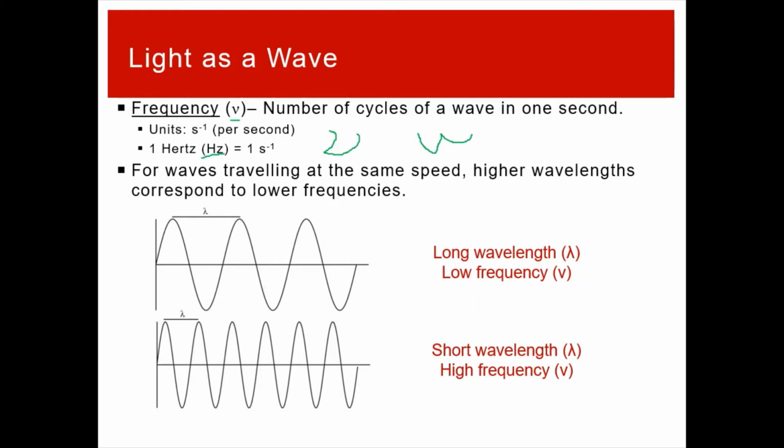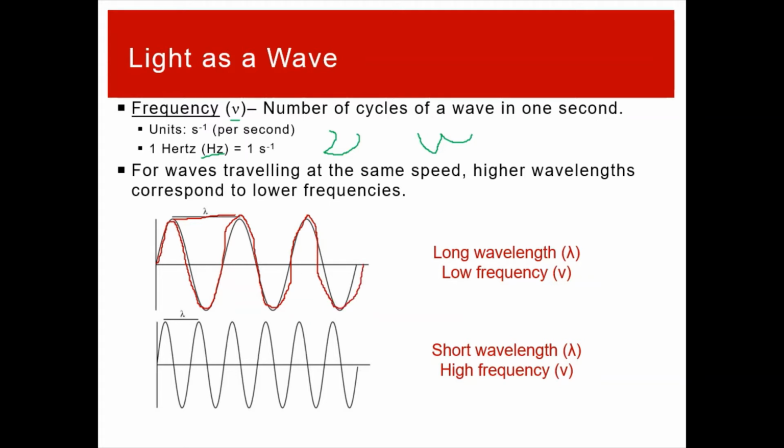So if you have two waves that are traveling at the same speed, wavelength and frequency are inversely related. That means if one of those values is high, the other one is lower, right? They kind of go in the opposite direction. So if you think about long wavelengths, there's a high distance between these two wavefronts. If you're traveling at this speed, you go up and down, up and down, right? We're moving along. We're not going up and down that frequently because it's a high distance between them.